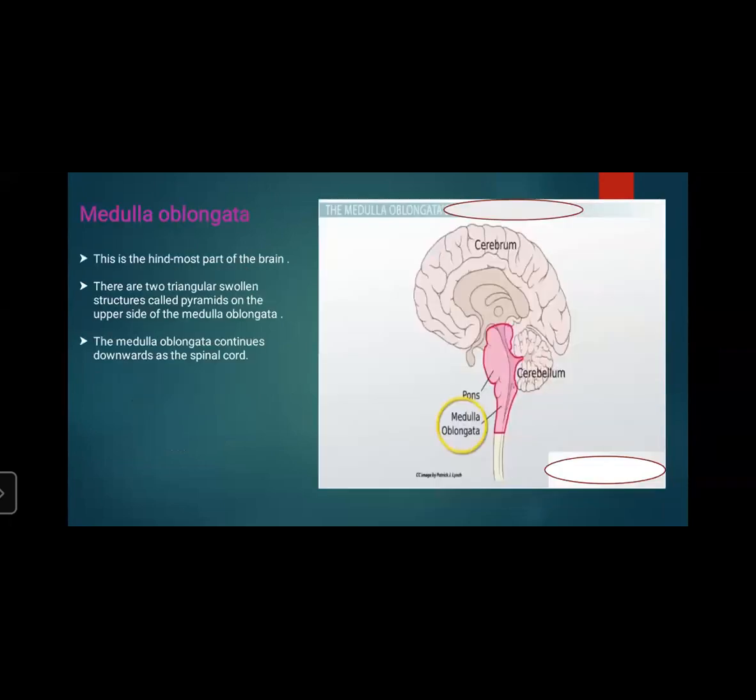This is medulla oblongata, the pink portion. This is the hindmost part of the brain. There are two triangular swollen structures called pyramids on the upper side of the medulla oblongata, and the medulla oblongata continues downwards as the spinal cord.